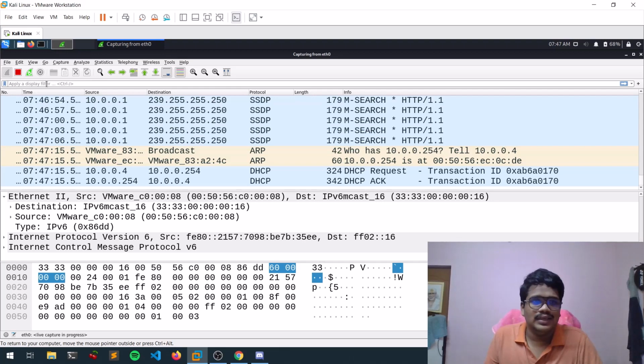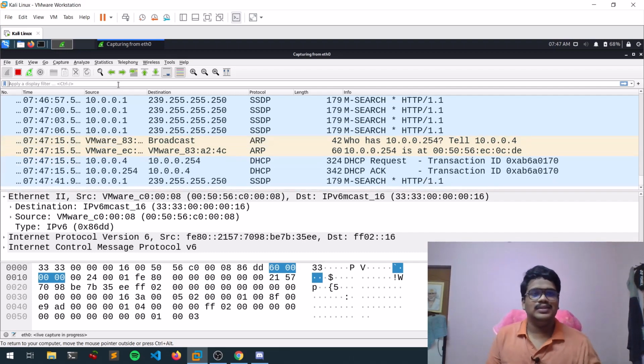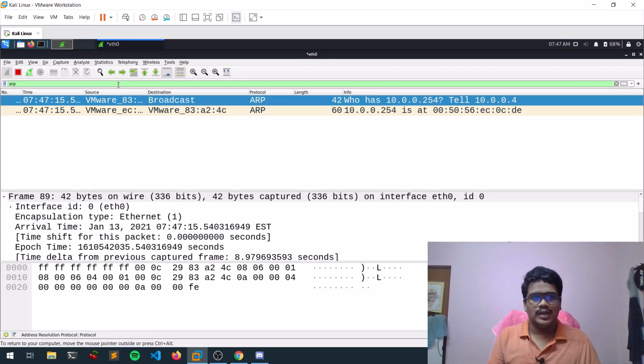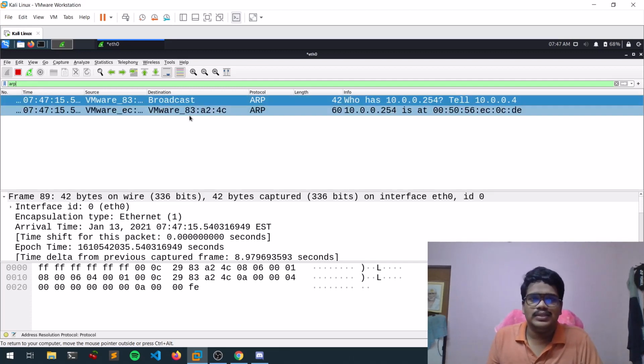And here you can see, it might be smaller for you, but here, guys, you can see a search platform, like a filter platform. Suppose let's think you want to see only ARP traffic, so address resolution protocol. Let me hit enter. So if you simply apply that filter, you can only see the traffic that is related to it.